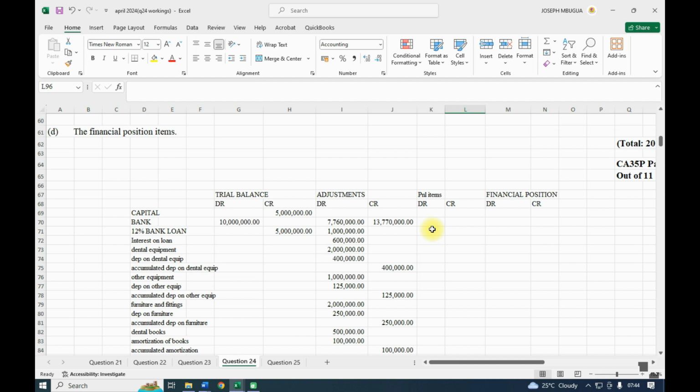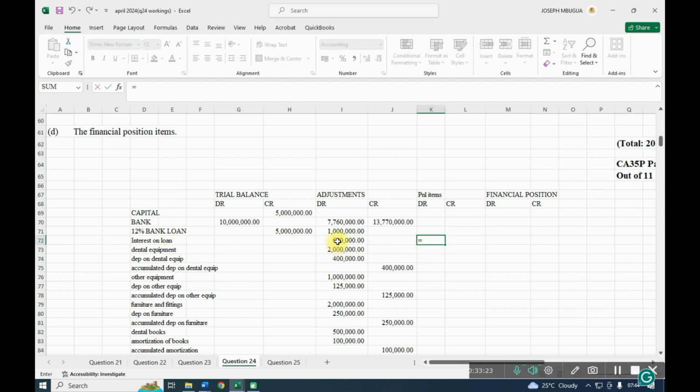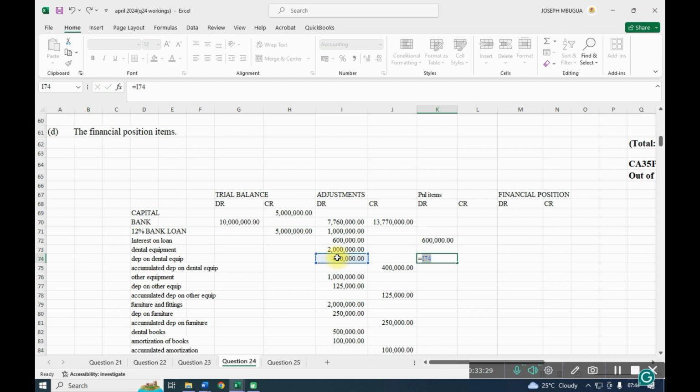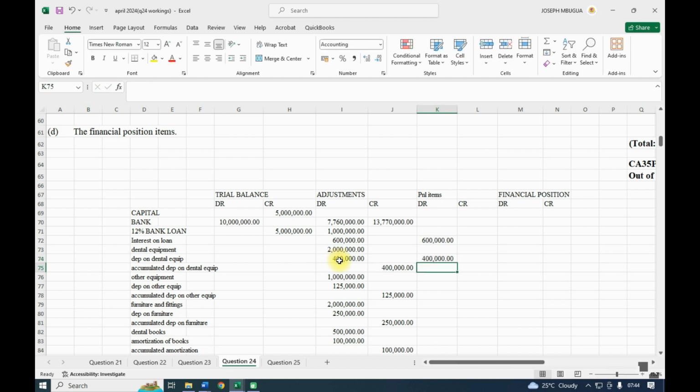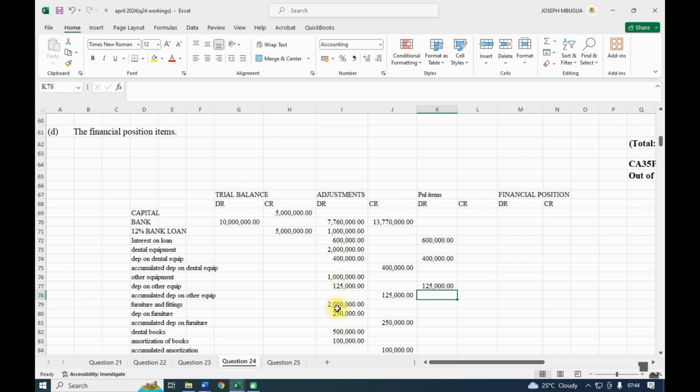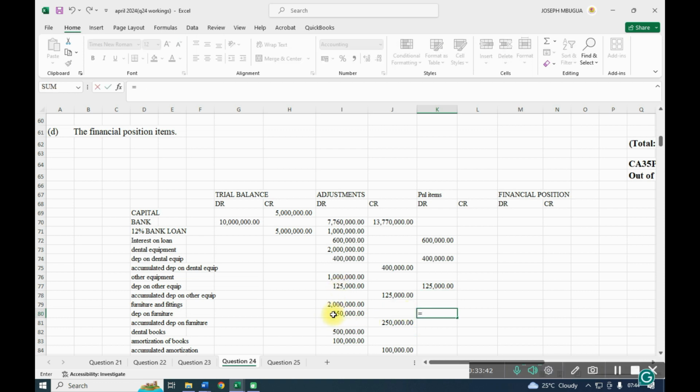P&L items, starting with interest on loan, which is an expense. So interest on loan, and we have the depreciation. Then we have the depreciation of other equipment. Then we have depreciation on furniture.